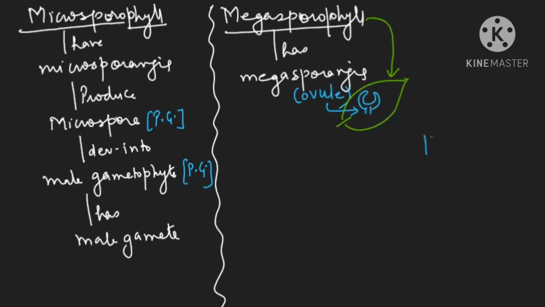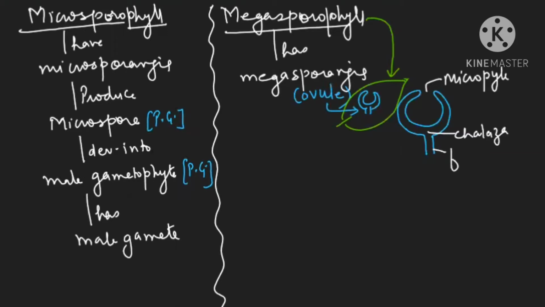See carefully. This is the stalk of the ovule and these are the integuments of the ovule. At the tip area, this area is open, so this is known as micropyle. This is known as chalaza. And this is known as funicle. This blue color is the integument. The integument is present all around, but not at the micropyle.